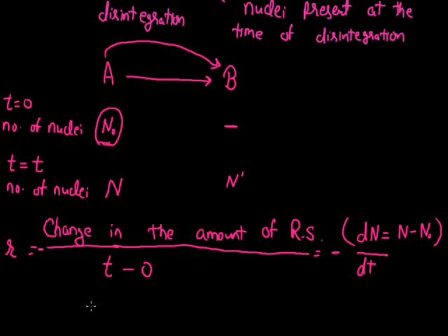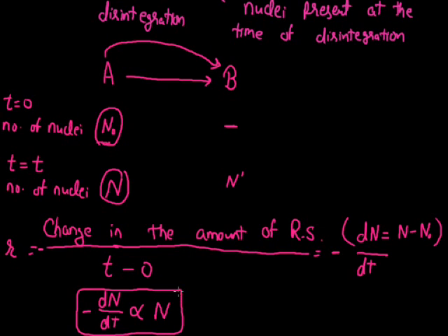And now it can be represented as change in the amount of radioactive substance dN, change in time dt, and since the amount of radioactive substance is continuously going to decrease, here we will be using the negative symbol. According to the law of radioactive disintegration, this change is directly proportional to the number of nuclei present at that time, and since the final number of nuclei is N, this minus dN by dt is directly proportional to N. That will be the representation according to the law of radioactive disintegration.